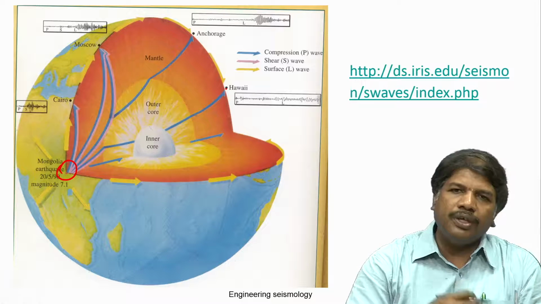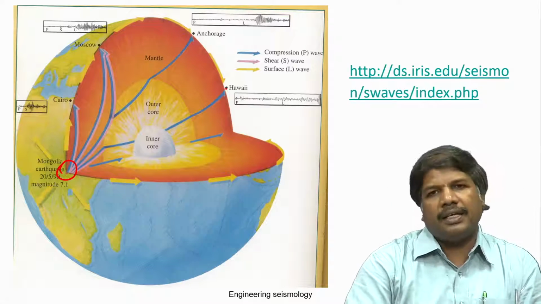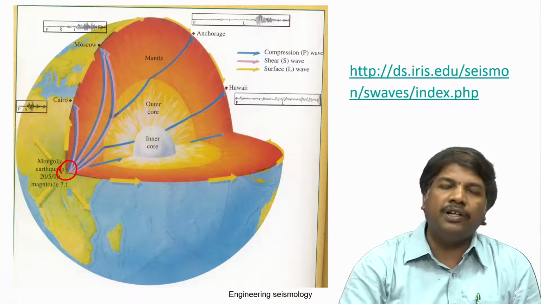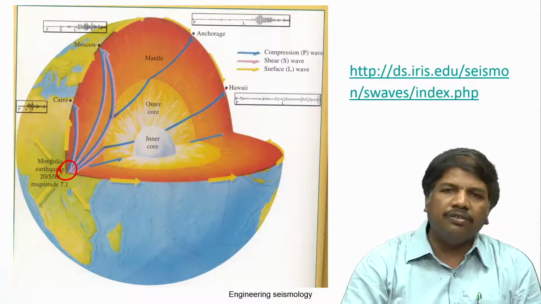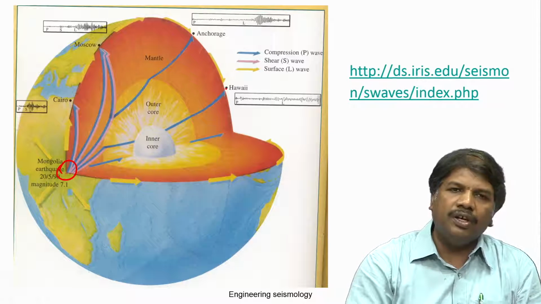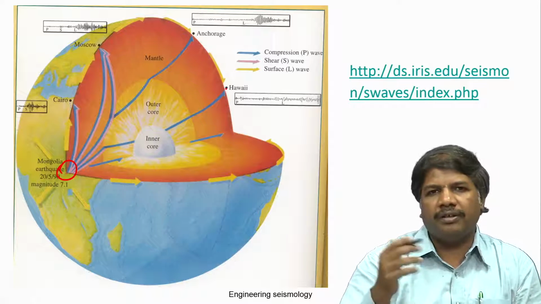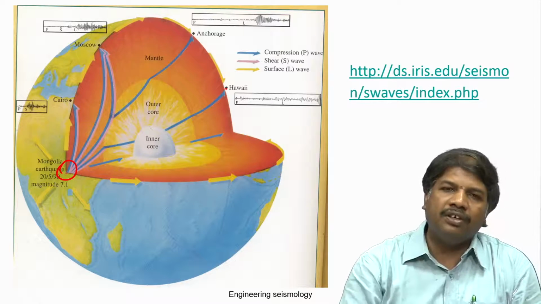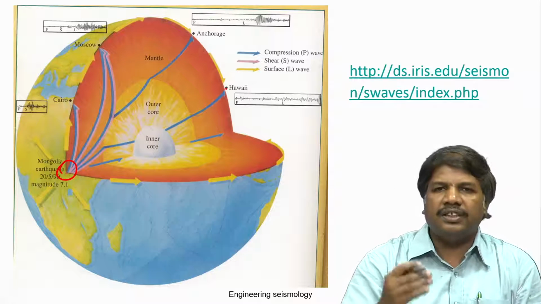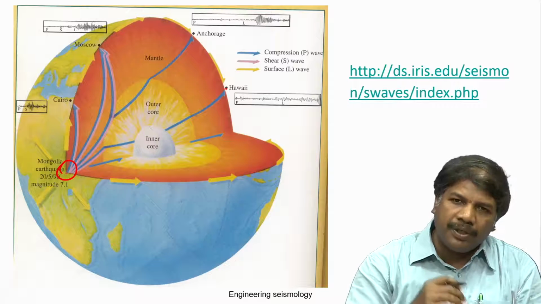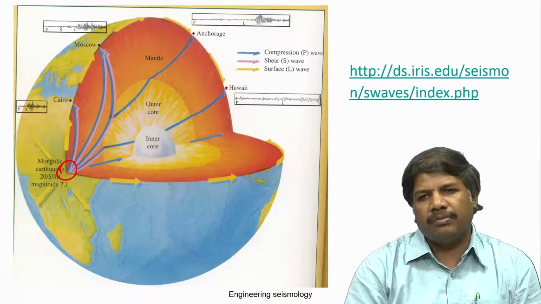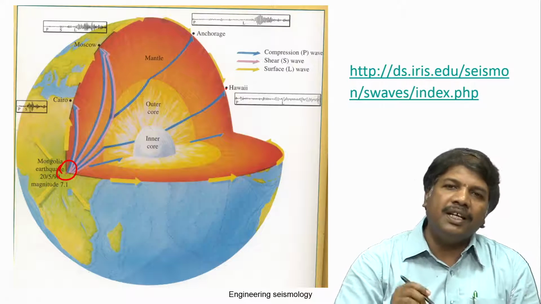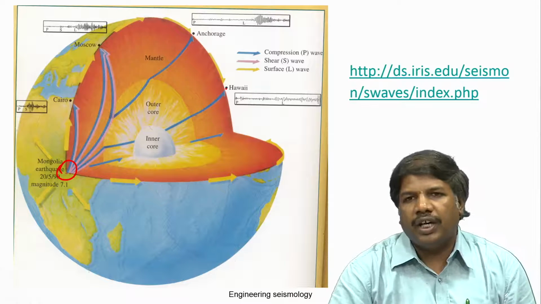So we are sitting in Bangalore, and we may get the P wave, but since the distance is very far, the P wave amplitude may also reduce. Second, we may get an S wave or surface wave. The S wave we may not get because it is very far, and by refraction we may not get it. We have to see the angle of the zone where the S wave basically diverts, which we will discuss in the next slide. Then the surface wave: because of the distance, if the surface wave amplitude is reduced, we may not feel it. If it is increased, we may feel it. There are occasions where people reported that the Bhuj earthquake created vibration in Karnataka state at a particular location.